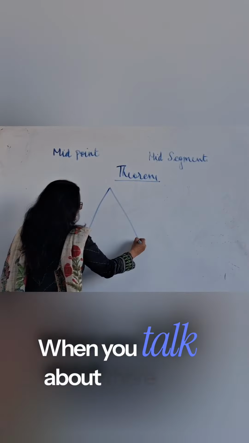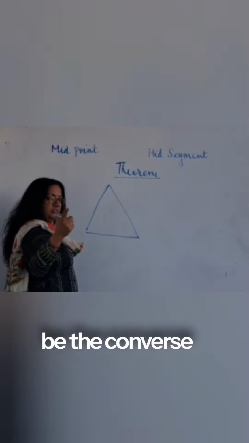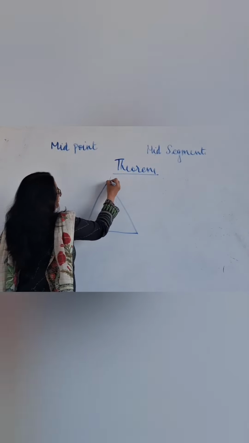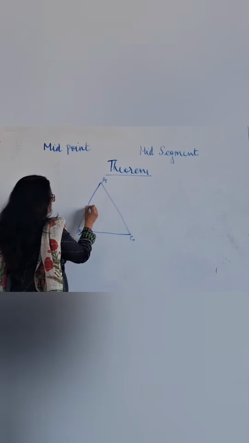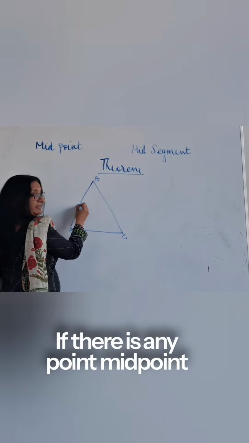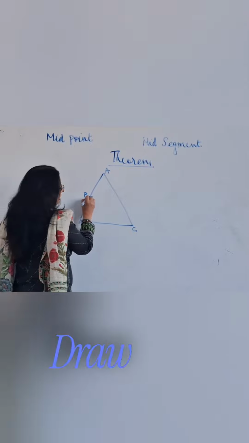When you talk about it, there are three different kinds of theorems, where one is the theorem and another is the converse of the theorem. So for example, triangle ABC. If there is a midpoint here, let the midpoint be P, right? Draw a line.